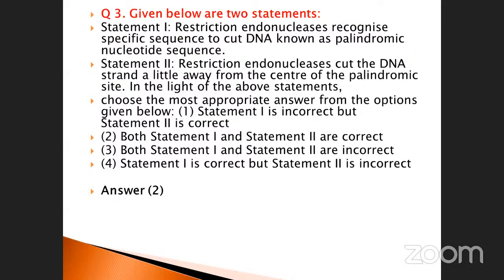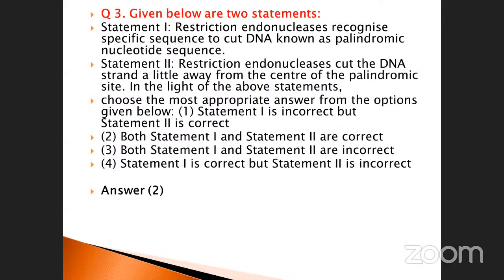And then the third one. Given below are two statements. Statement 1: restriction endonucleases recognize a specific sequence to cut DNA known as a palindromic nucleotide sequence. Is it correct? Yes, that is correct. Statement 2: restriction endonuclease cuts the DNA strand a little away from the center of the palindromic site.